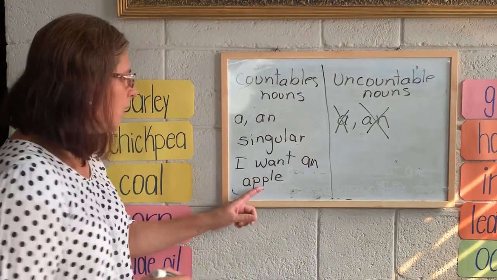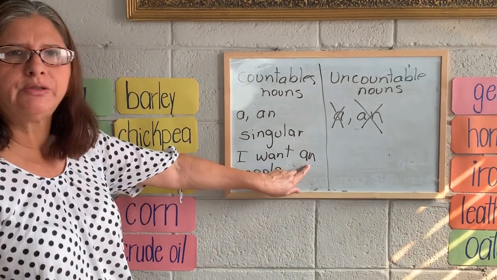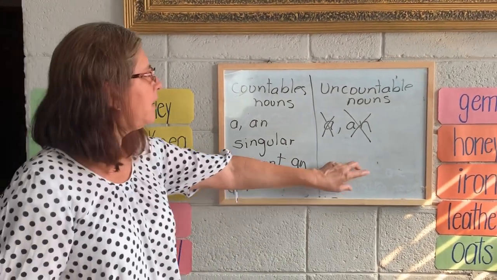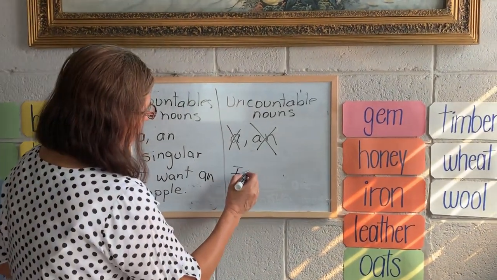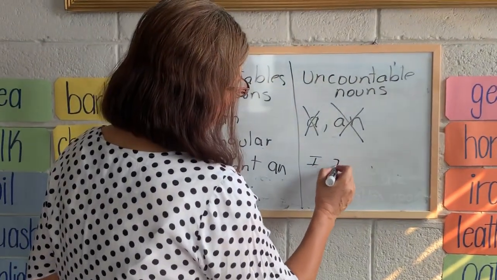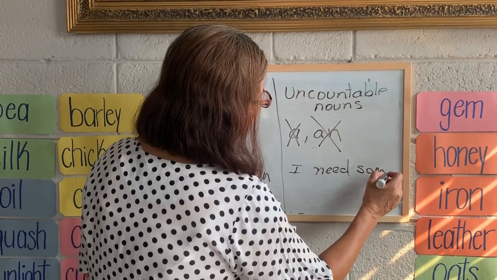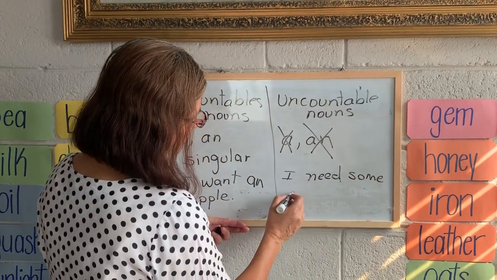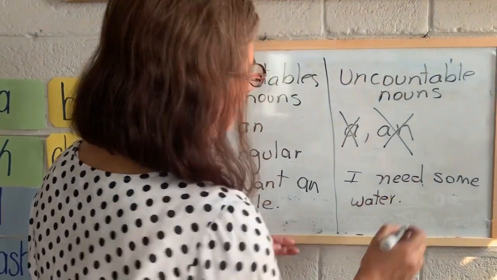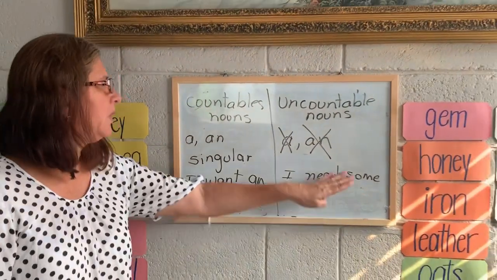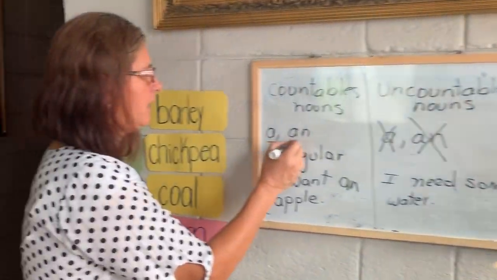This is singular, that's why we use the article an. But with an uncountable noun, for example, I need some water. Uncountable nouns don't use the articles a and an.